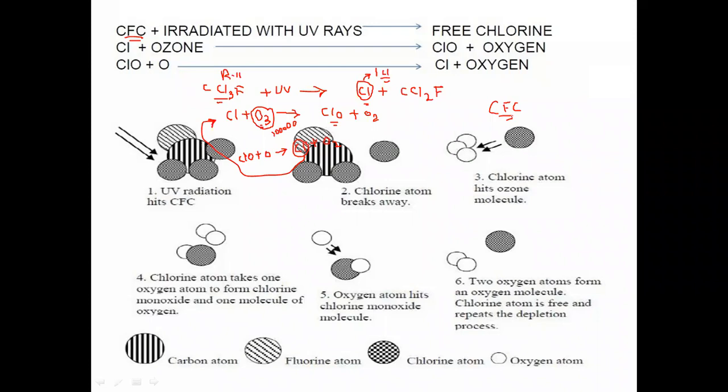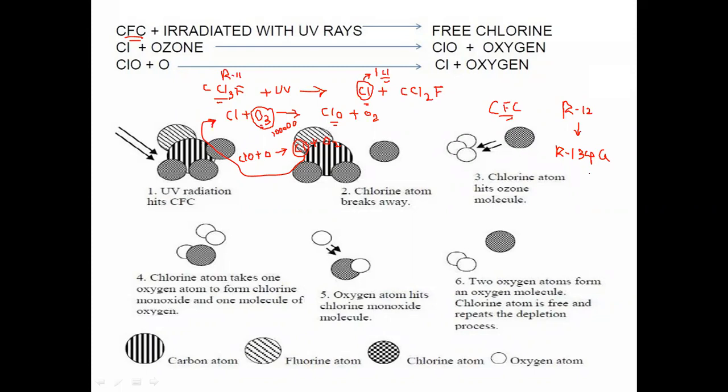So instead of chlorine, we can have bromine or fluorine. That's why, instead of using R12 as a refrigerant, nowadays we are extensively using the refrigerant called R134A. So what is the chemical name of that R134A?